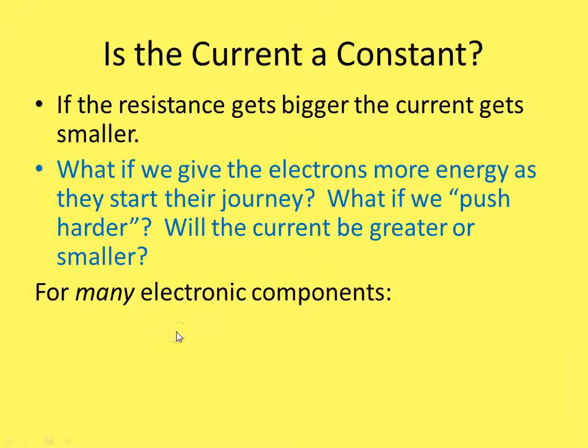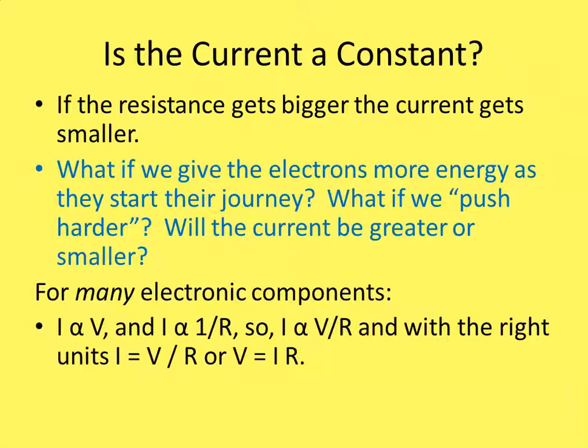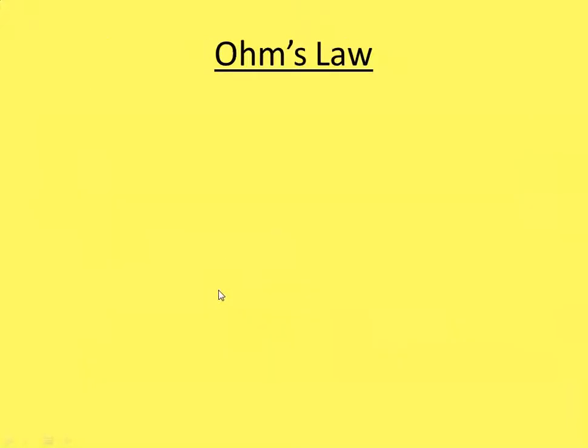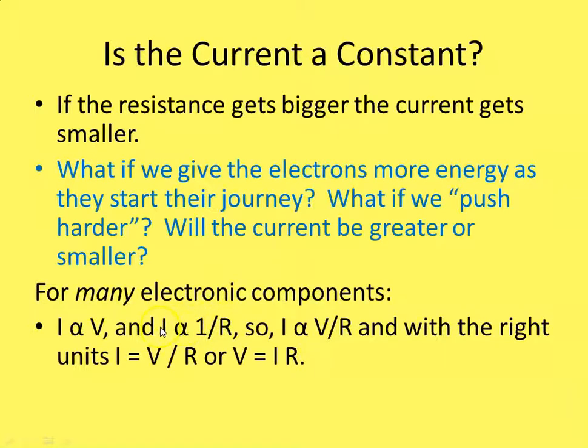Okay? So for many electronic components, not all, but for many electronic components, it works like this. The current is proportional to the voltage. If I double the voltage, the current doubles. And if you make the resistance double, the current gets cut in half. So the current is proportional to the voltage, but inversely proportional to the resistance.